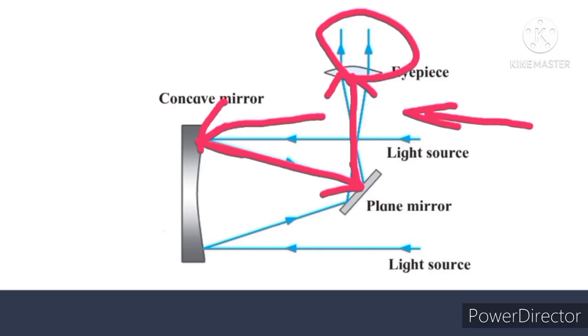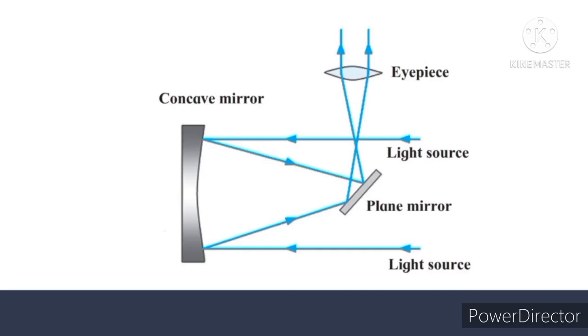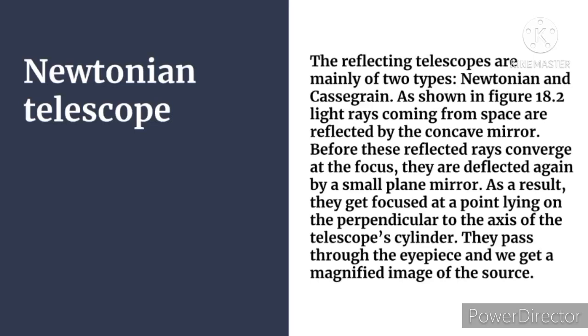Which type of telescope is it? It is a Newtonian telescope. So you should remember this diagram, because this is a very important diagram and it can come as a question to draw a Newtonian telescope. Also, the Newtonian telescope consists of which two mirrors? One small plane mirror and a concave mirror. Okay, let's read further.